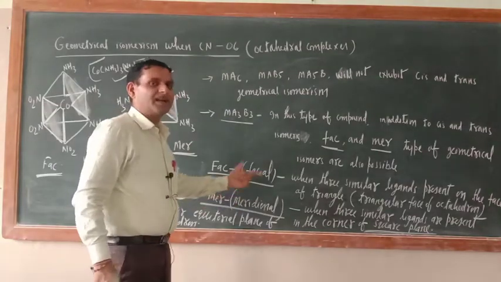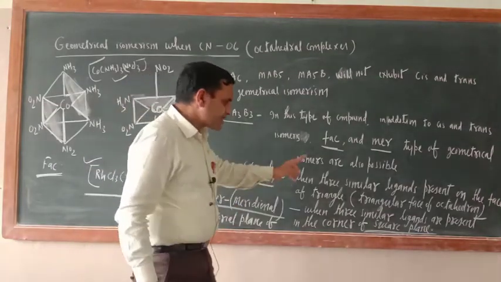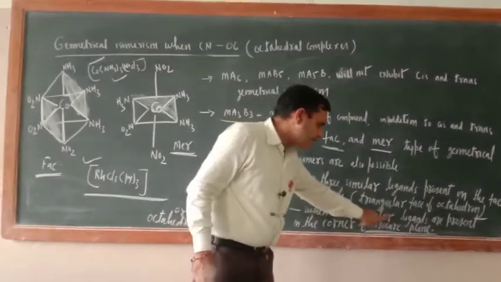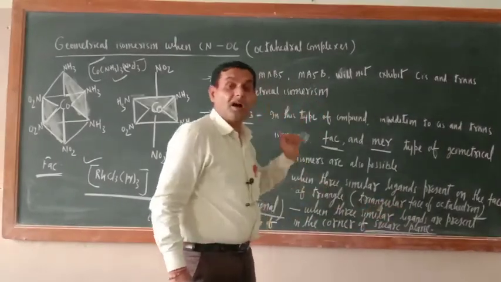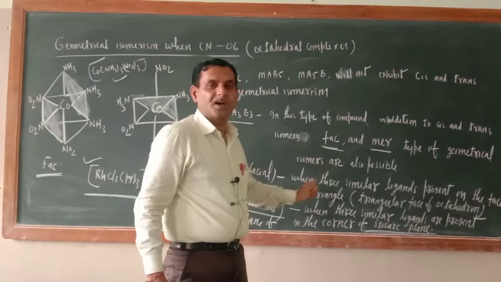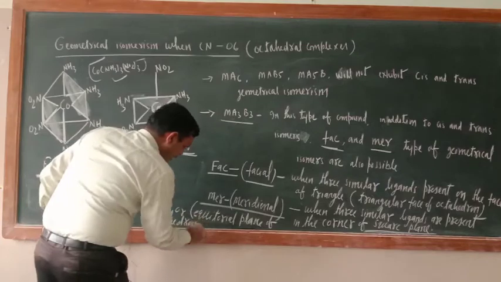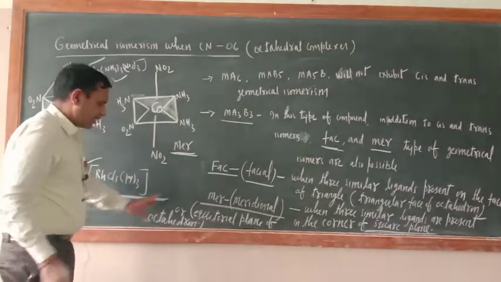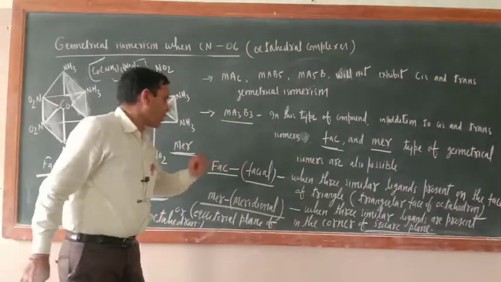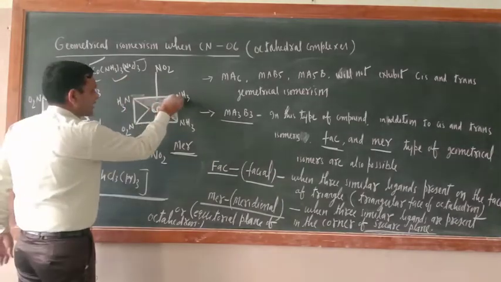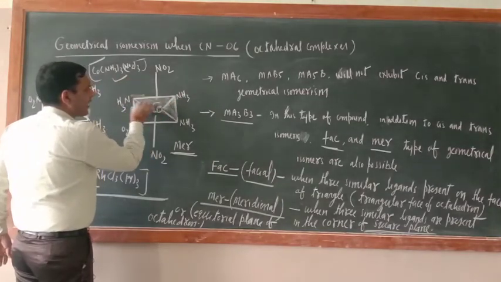MER means meridional. When three similar ligands are present in the corner of square plane. Now this word is in bracket, corner of square plane. This is square, means this shaded area is corner of square plane.